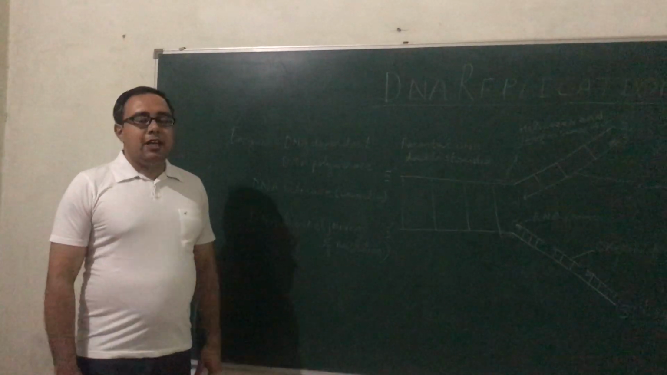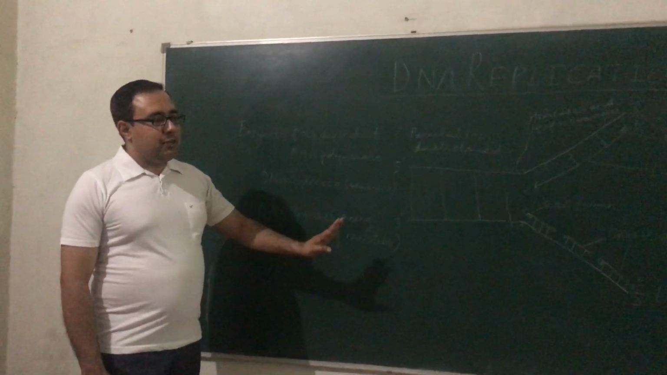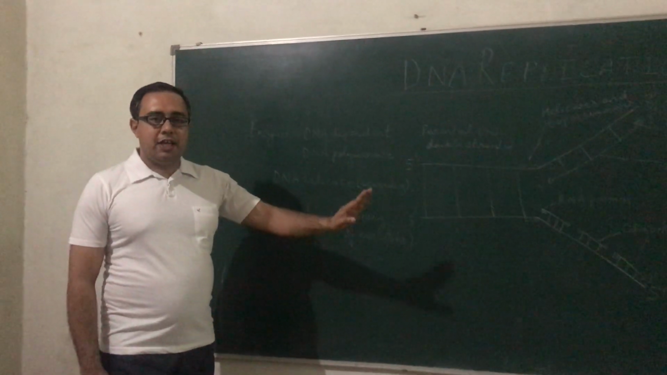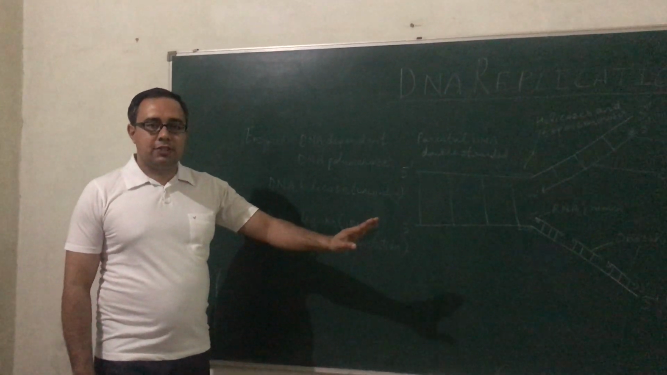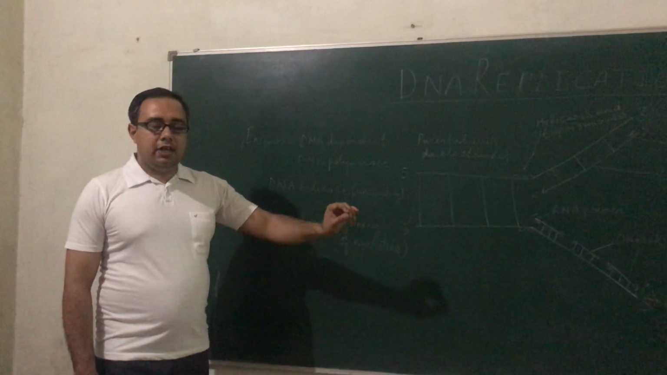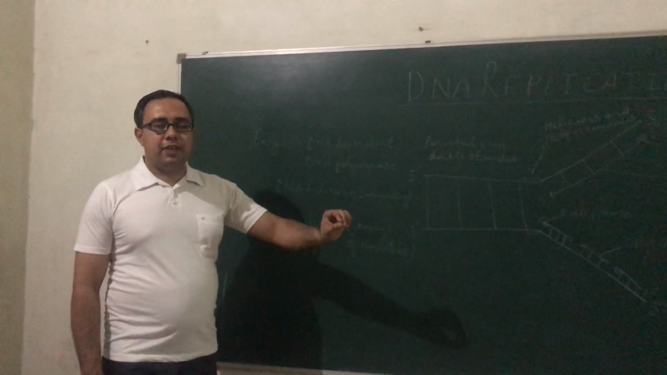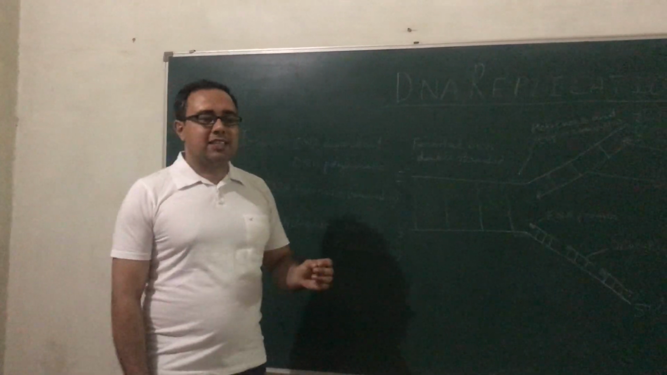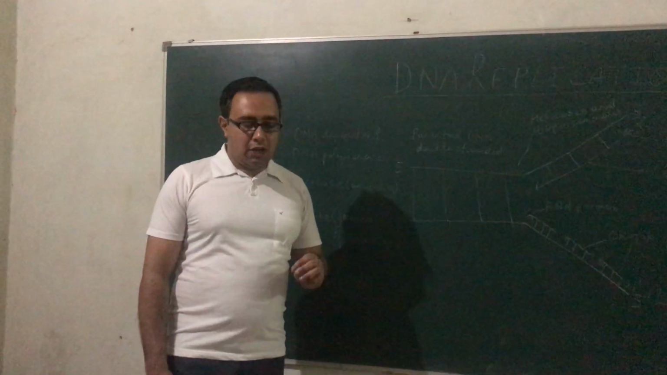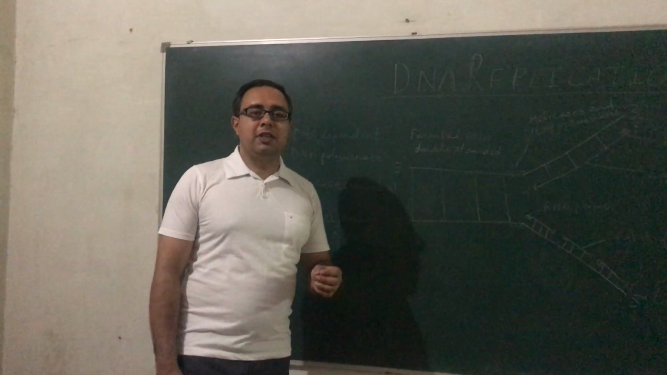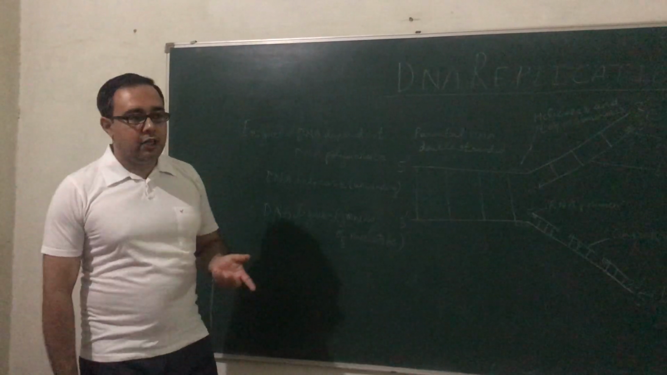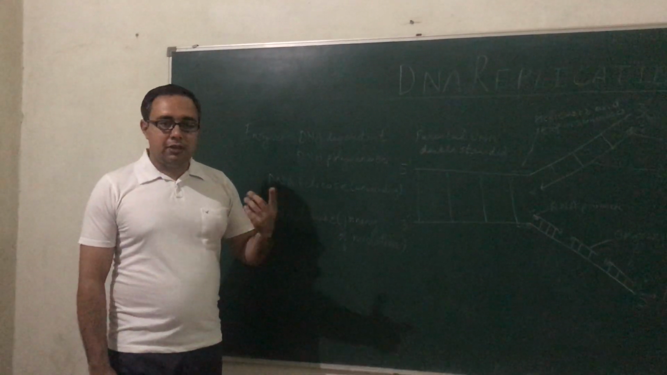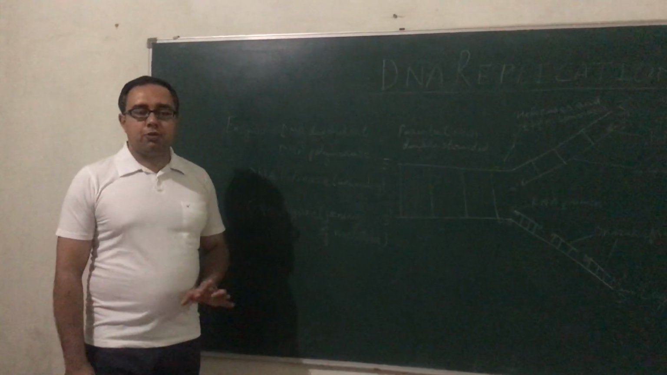Where does DNA replication take place? In eukaryotes, DNA replication takes place in the nucleus, and it occurs during the S phase of the cell cycle. Now, what is the meaning of the term S phase? S phase means synthesis phase. Here, synthesis means synthesis of DNA, or you can say when the formation of DNA occurs during cell division, then only the DNA replication process takes place.